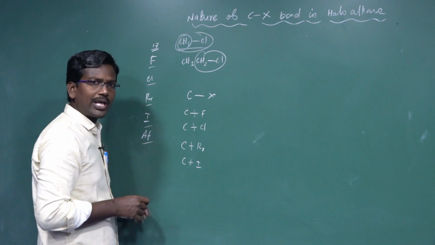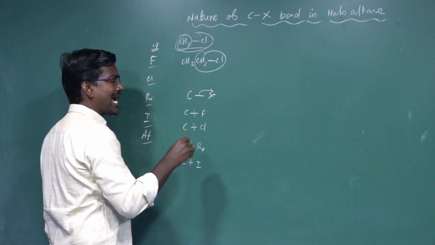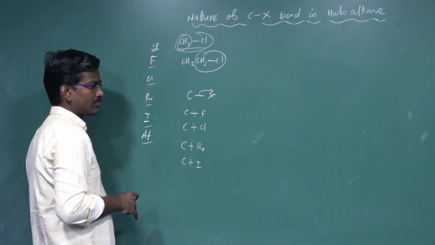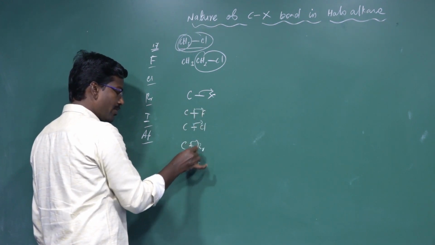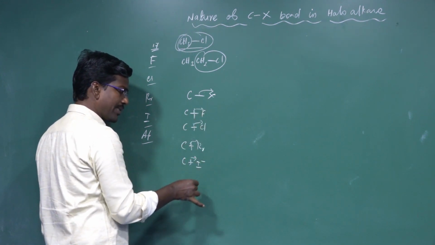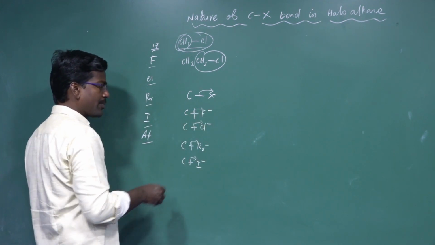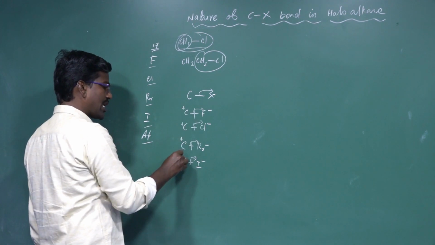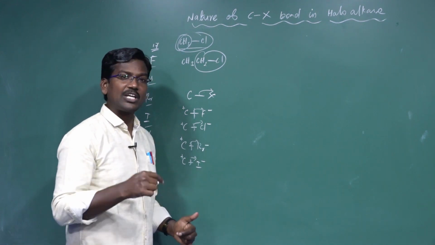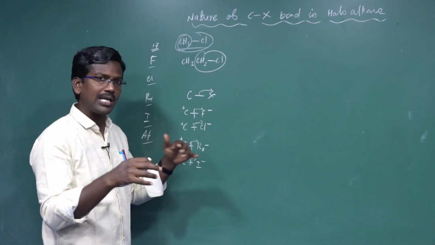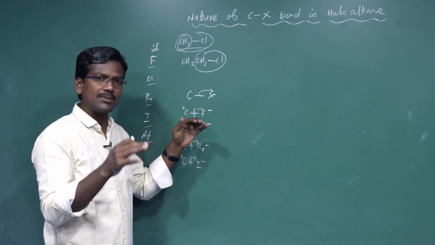That bond contains how many electrons in total? Two electrons. Both electrons move towards the highly electronegative halogen side. When the bond breaks, both electrons of the pair move towards the fluorine, chlorine, bromine, or iodine side. So iodine, bromine, chlorine, and fluorine become negatively charged, and carbon becomes positively charged, because it is an electron-deficient species. Why? Because the electronegativity difference in the carbon-halogen bond increases, that's why the carbon-X bond breaks.